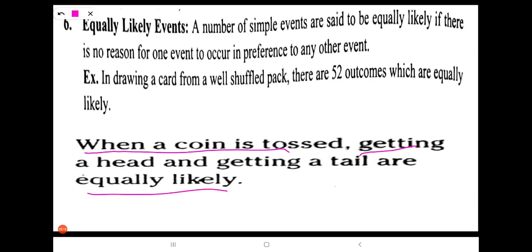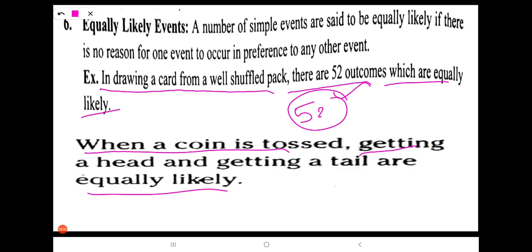So look at the example here. This concept you can understand by example. And this is a normal example. In drawing a card from a well shuffled pack, there are 52 outcomes which are equally likely. So we have 52 cards in that pack. From that, if I take one card, what is the probability of getting that card? How many chances does that card have to give a probability?